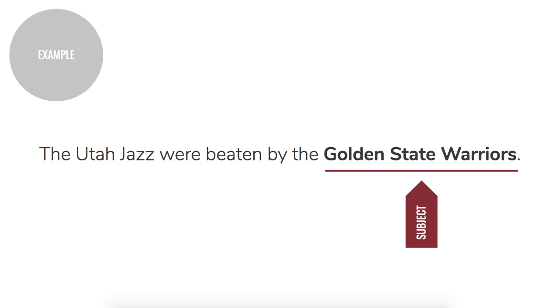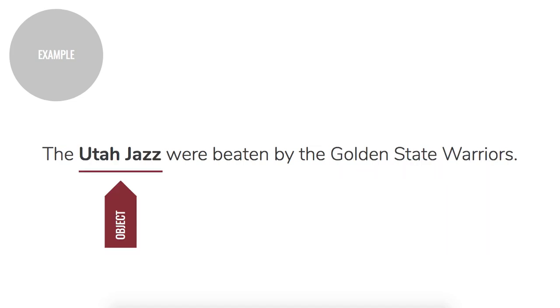Just because they come at the end of the sentence does not mean that they are the object. In this case, the Utah Jazz are, because they are the ones receiving the verb. So, when you're looking at subject and object, it's important to make sure that you know who or what is actually performing the verb.